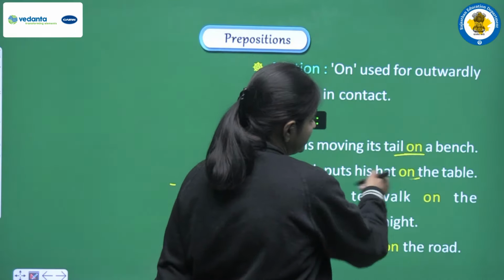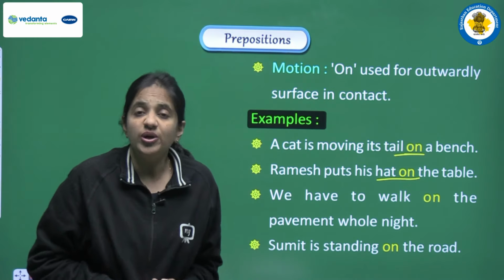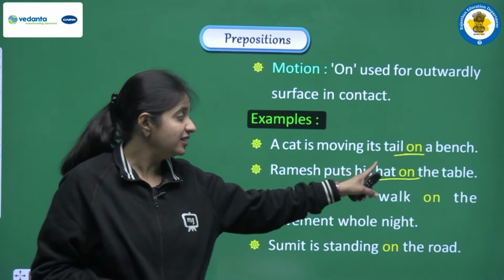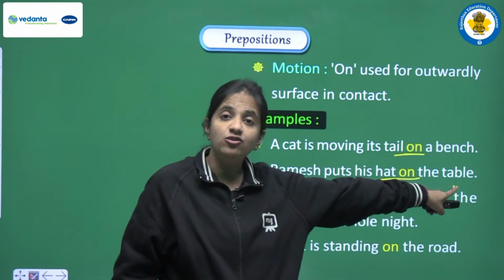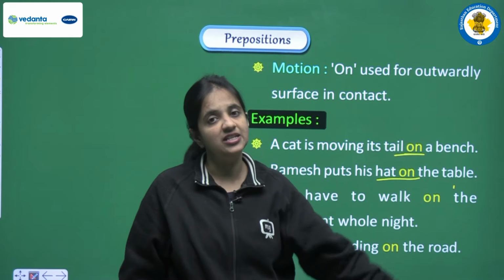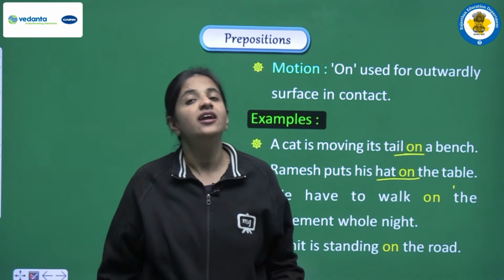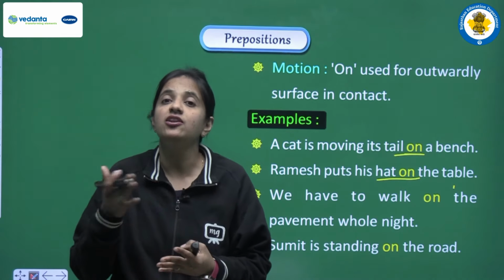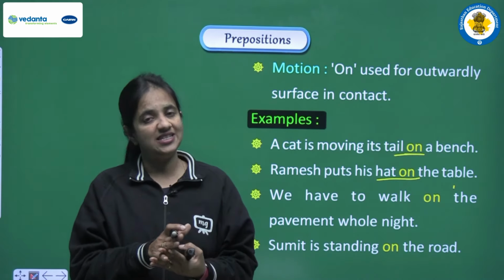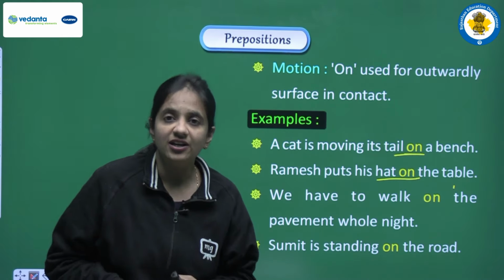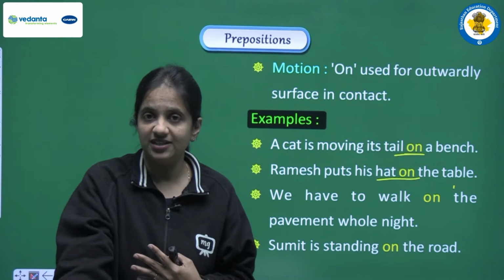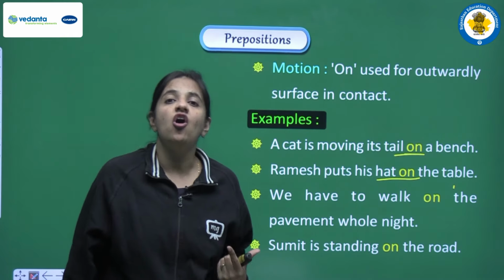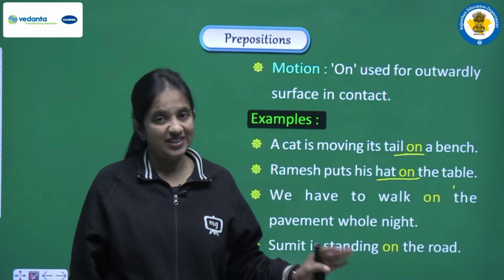With the help of the preposition on, we are indicating that the hat was in contact with the table. So if something was in contact with the outer surface of another thing, then we always use on as a preposition. Clear?